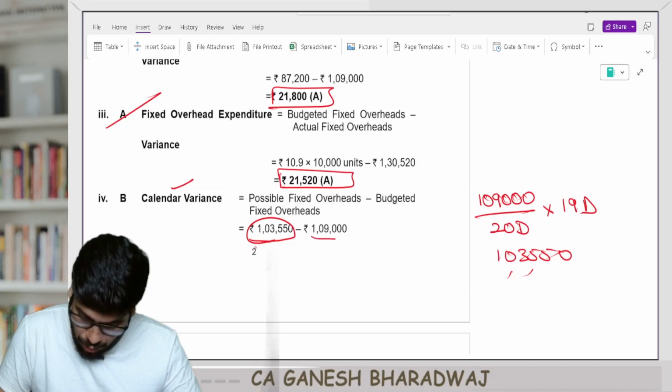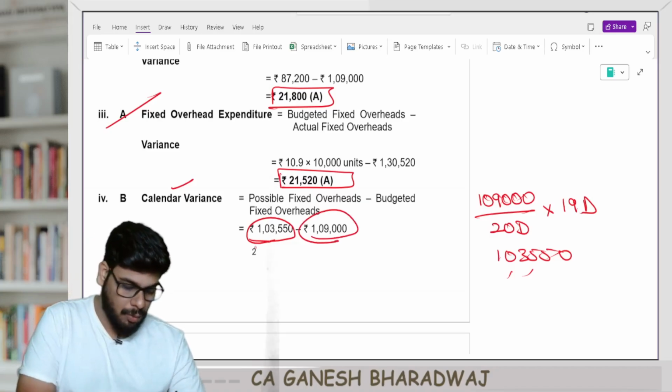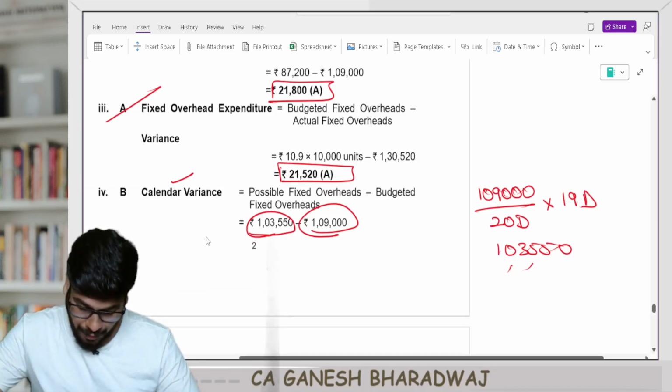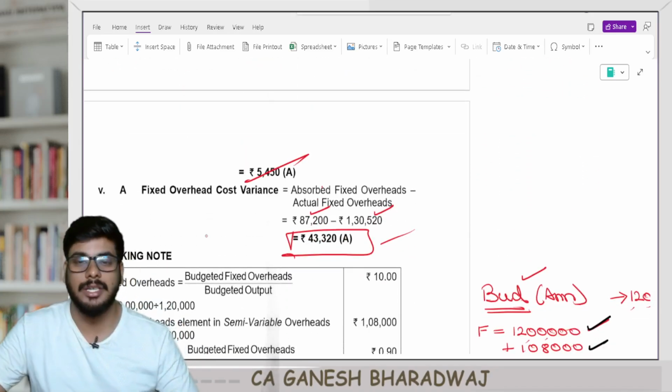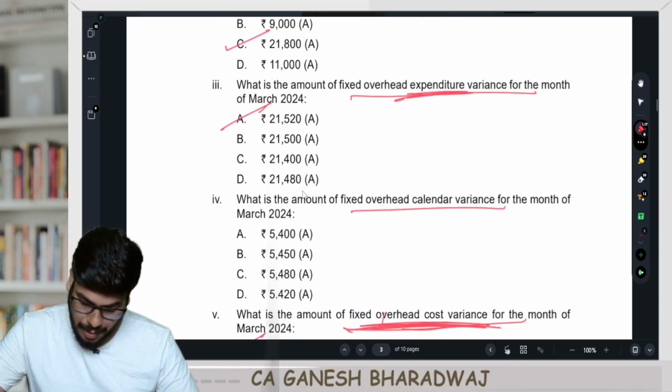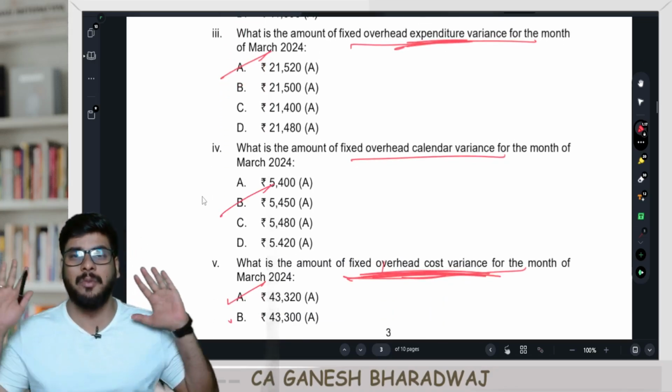Your budgeted fixed overheads is 1,09,000. So now what's the difference between the two? So the difference between the two is going to be 5,450 adverse. Are you clear with this? 5,450 adverse. So the answer is option number B. That's about it, guys. Right?